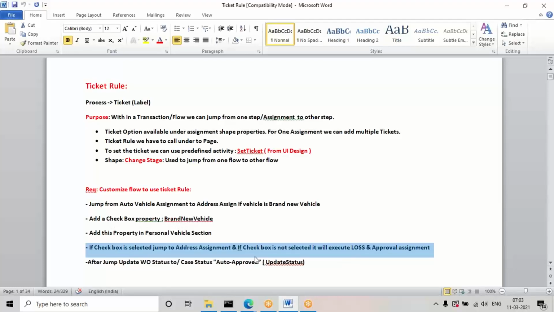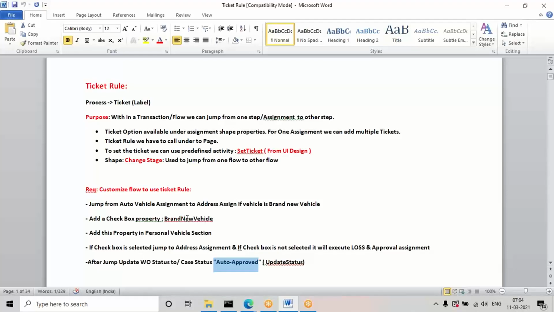Another thing is I also want to use one more API in the same activity along with SetTicket. I want to use an API called UpdateStatus. Using this API, we can automatically update the status to a different status value. If the condition is satisfied, it should update the status to Auto Approved. If the condition is false, it should display the default status, whatever the previous status was. That is another requirement I want to include in the same activity. So this is the requirement for the ticket concept.